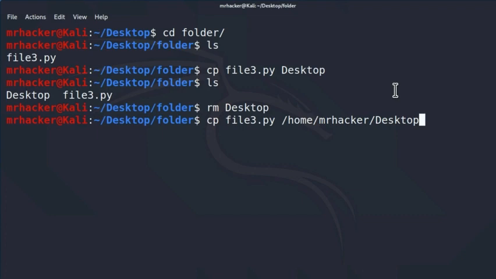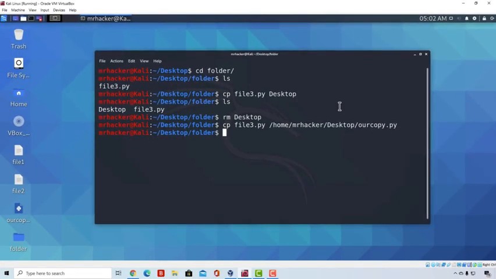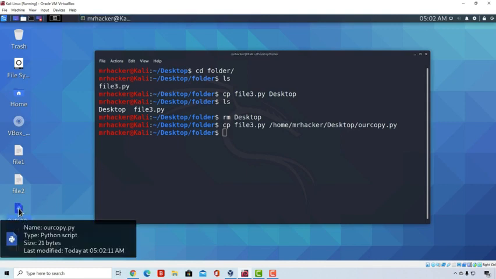After it, we also want to specify / and type here the name that we want our copy to have. So let's just call it our copy.py. We add the .py since it is a Python program. Press enter, and you will see right away on the desktop we got our copy.py.